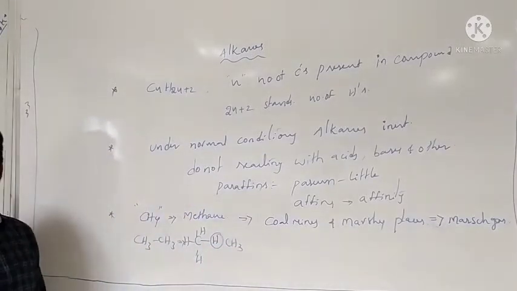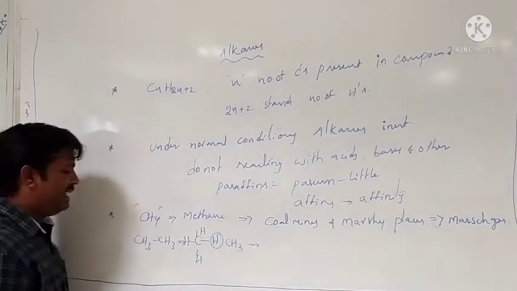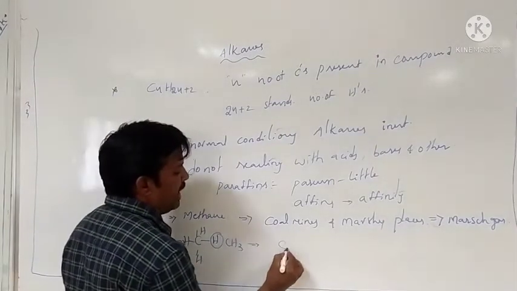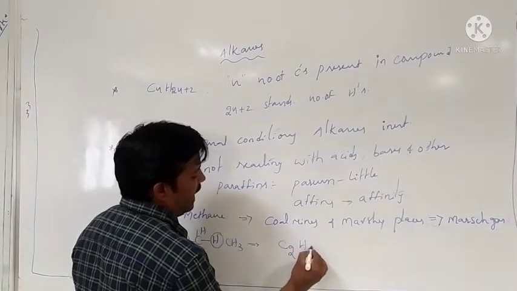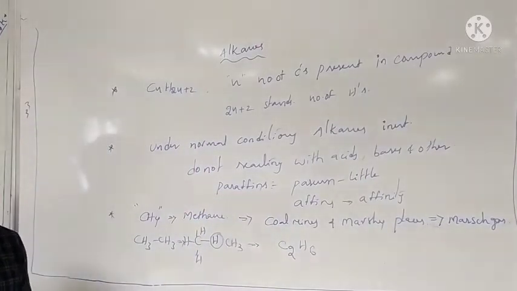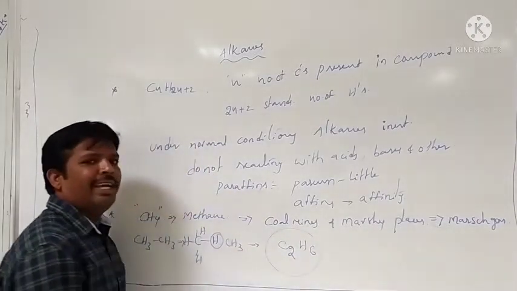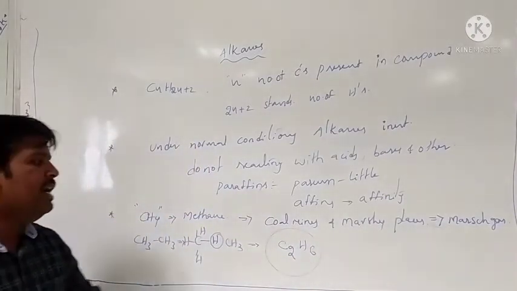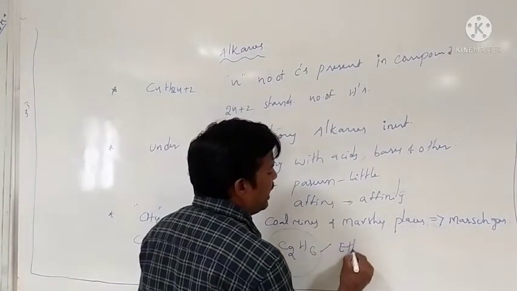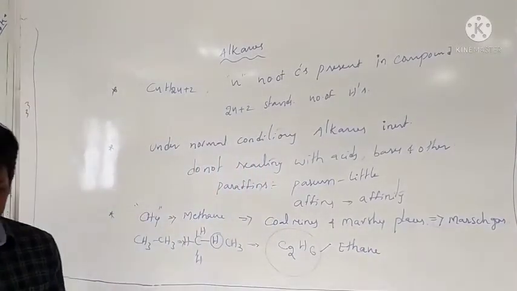According to CnH2n+2, the two-carbon alkane has the general formula C2H6. The name of the compound is ethane.